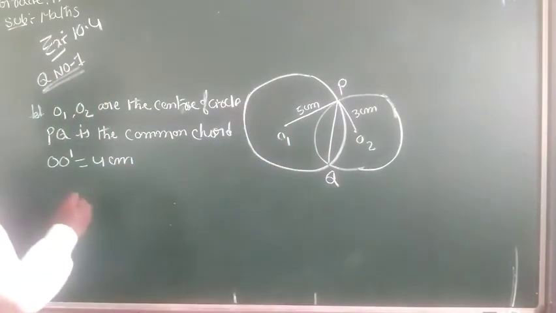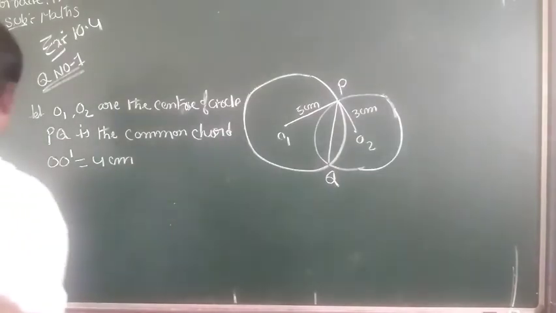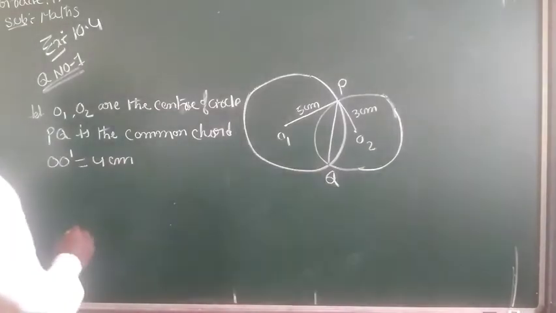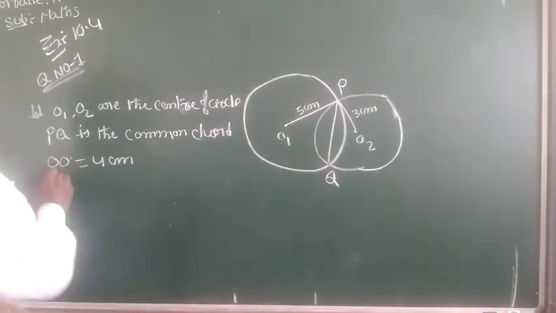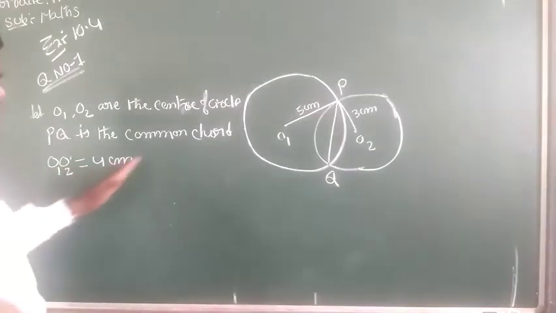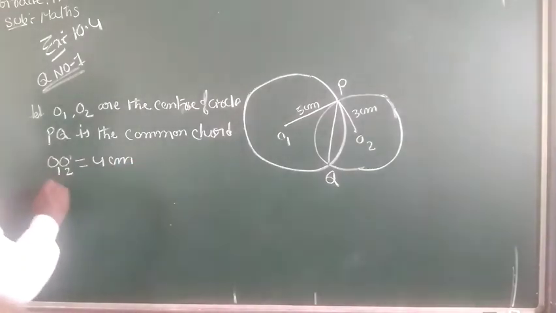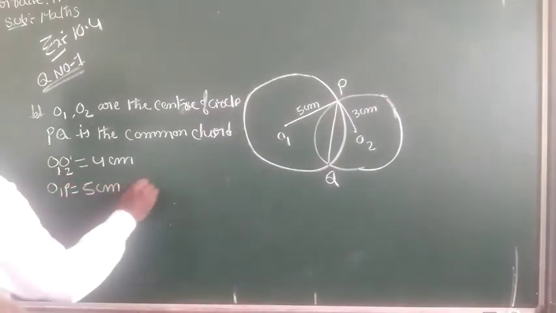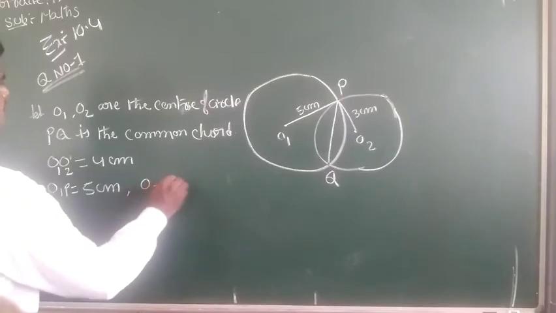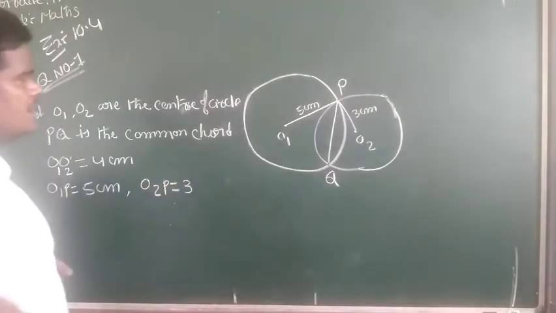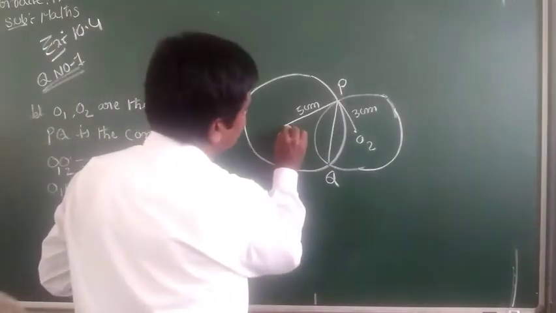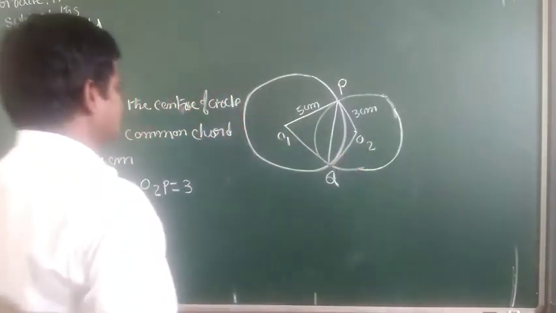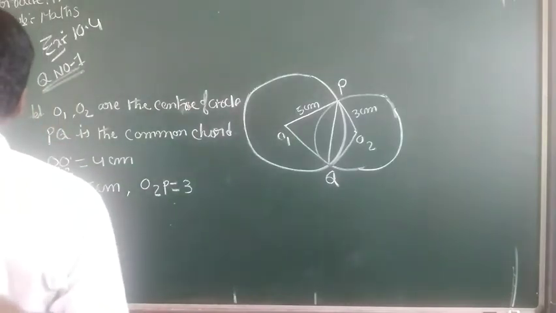So here O dash equal to 5 centimeter. O1 and O2 is equal to 4 centimeter, and O1P equal to 5 centimeter, and O2P equal to 3 centimeter. Now join O1P and O2Q. So these are the given.